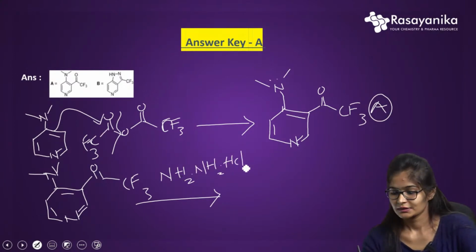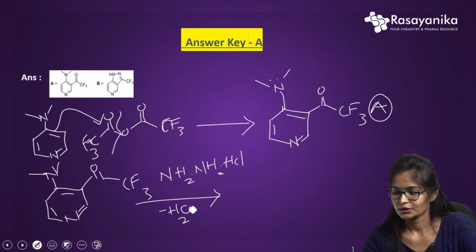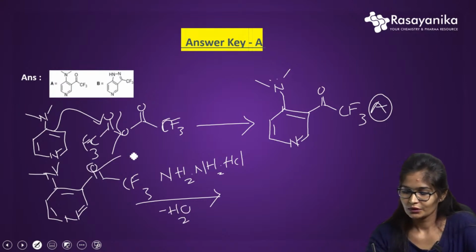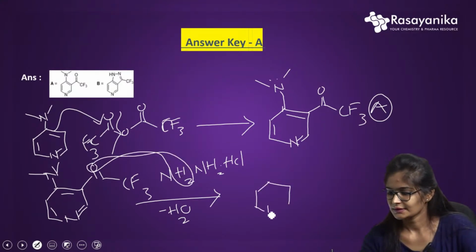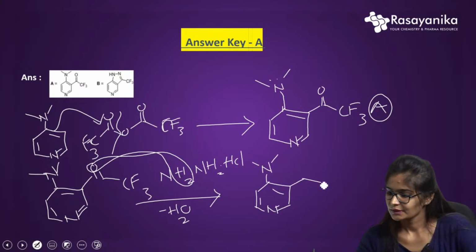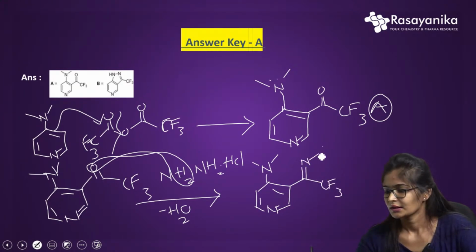What it does is it just removes water. When it removes water, I will be getting the structure like this: CF3 will be as it is here, and the double bond to NH2. The electrons remain on the nitrogen here.